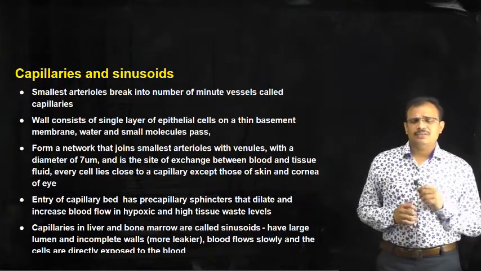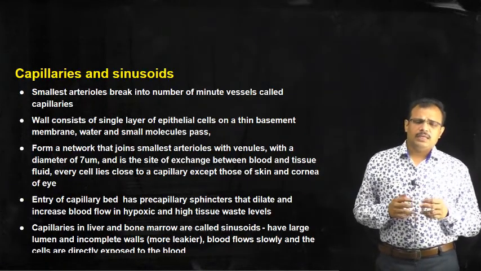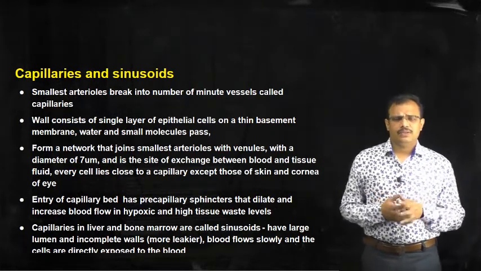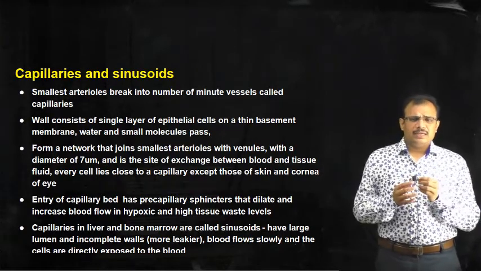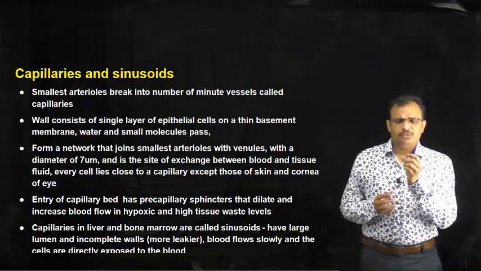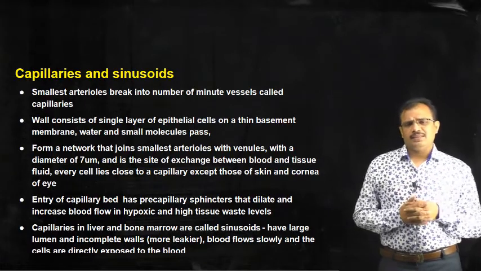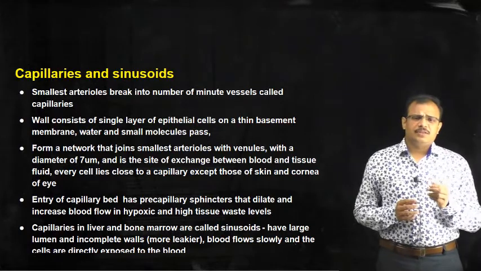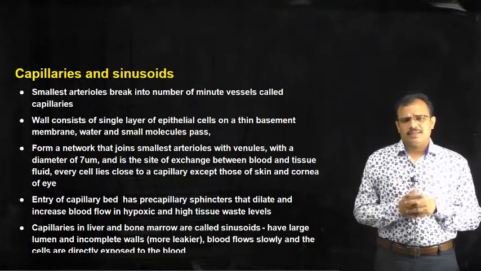Those capillaries which are present in the liver and bone marrow are called sinusoids. These are also capillaries, but they are called sinusoids because the gaps or spaces between two endothelial cells are larger in this type of capillary, and they also have certain macrophages, such as Kupffer cells.